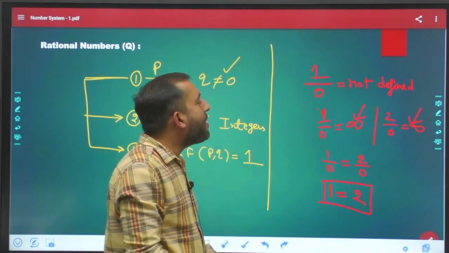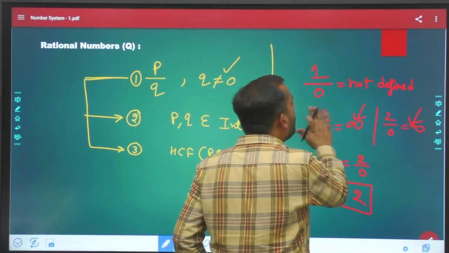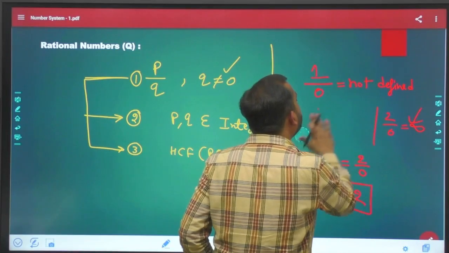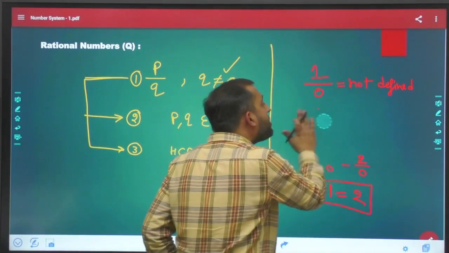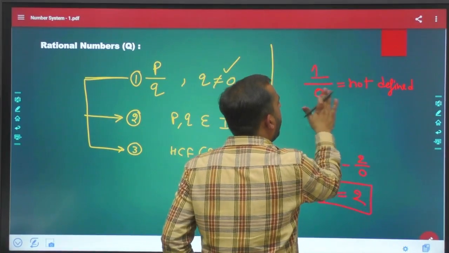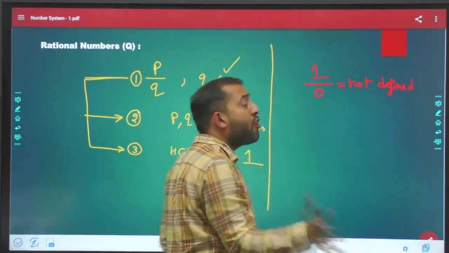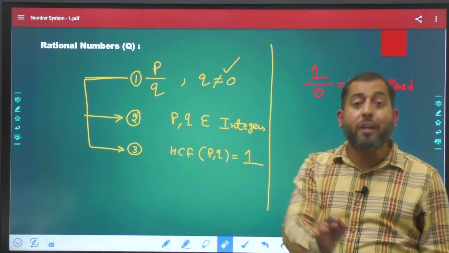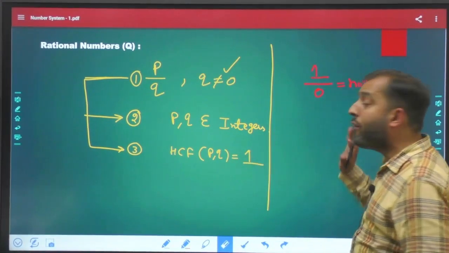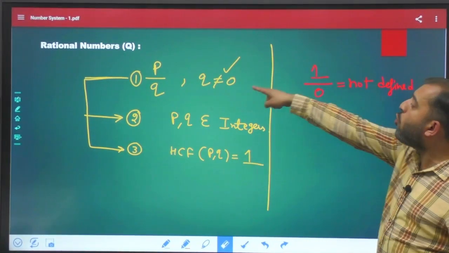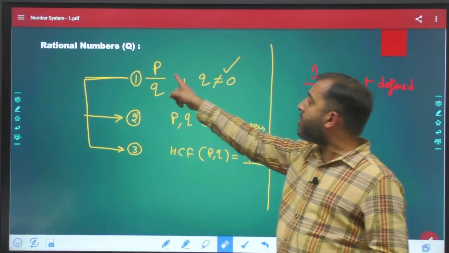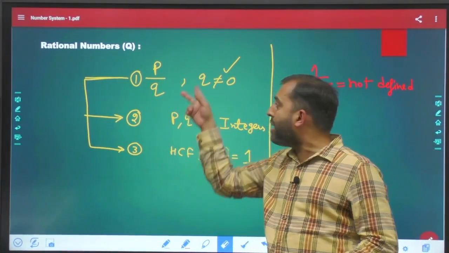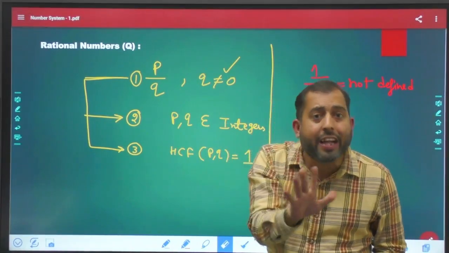So do remember guys, 1 by 0, 2 by 0, anything divided by 0 is not equal to infinity. It is just not defined. Anything divided by 0 is not defined. Remember it. I have seen so many engineers and so many mathematicians making a mistake over here. So Q must not equal 0. The reason is, if Q becomes equal to 0, then this thing is not defined in mathematics.